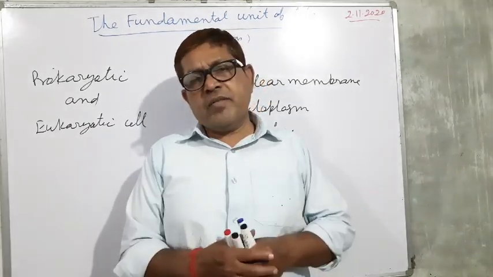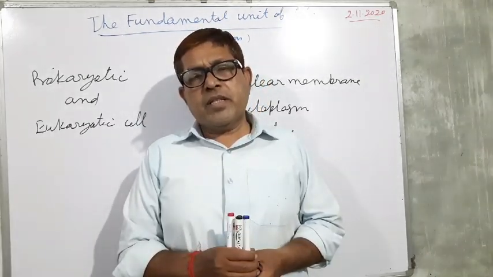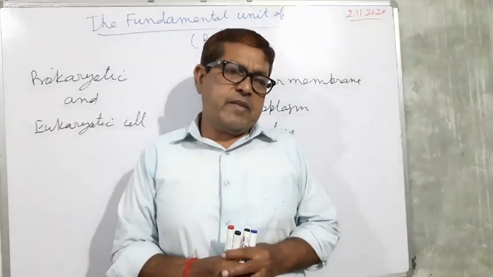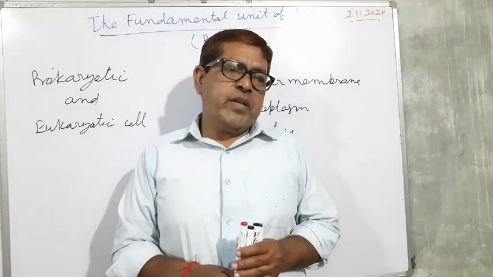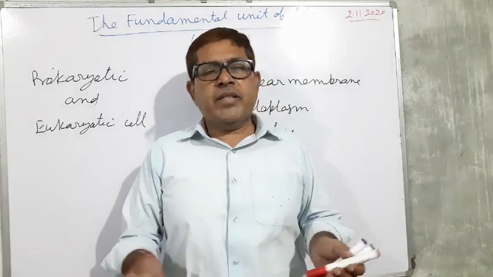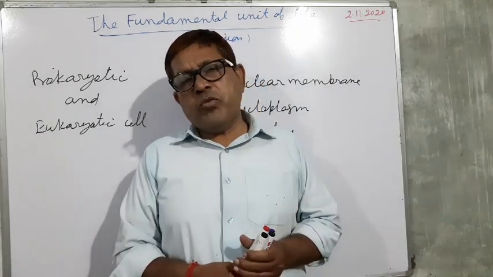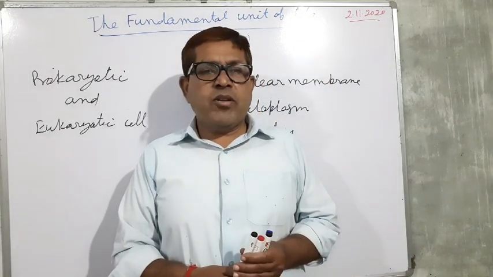And multicellular organisms are like human beings and most of the plants and animals, Porifera, Coelenterata, Platyhelminthes, Aschelminthes, etc. These are included in the multicellular organisms.